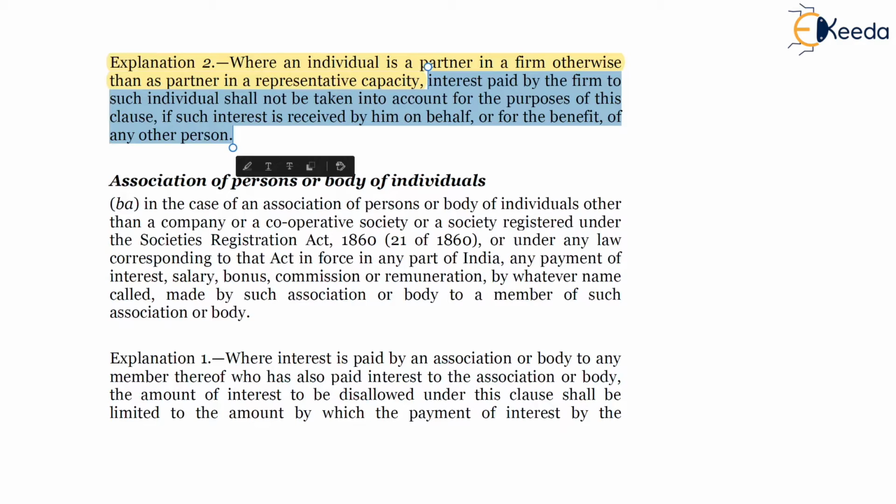This amount is paid to HUF and not Mr. A. It is only that the amount is paid through Mr. A to HUF. So since HUF is not the partner, nothing will be considered for 40B. If the amount had been paid to a partner, then it is eligible for section 40B.